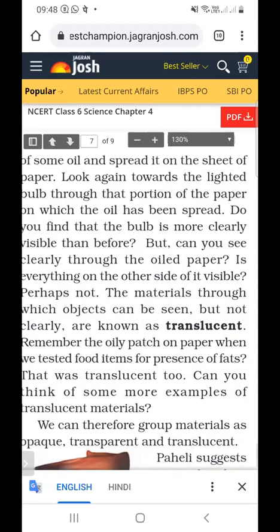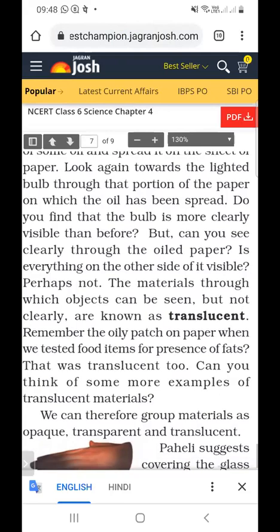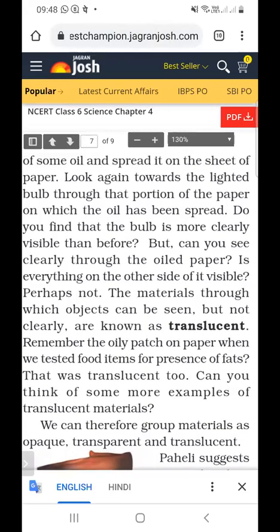In this activity, firstly we take any paper, like the paper of our copy, and look at the lighted bulb through this paper. Then we spread some oil on the paper and look through it again. When we see the lighted bulb through the oily paper, some portion can be seen and some portion cannot be seen.